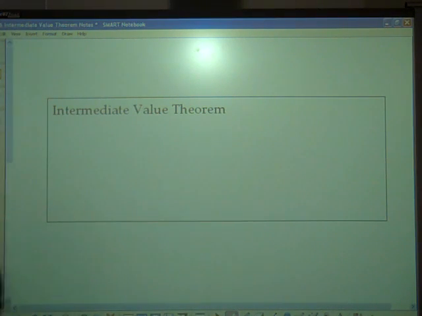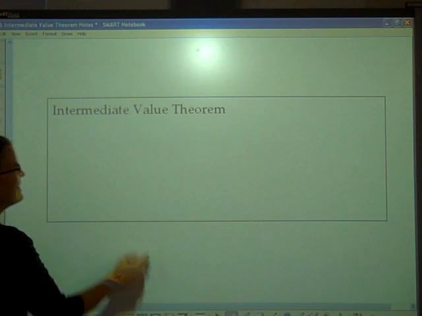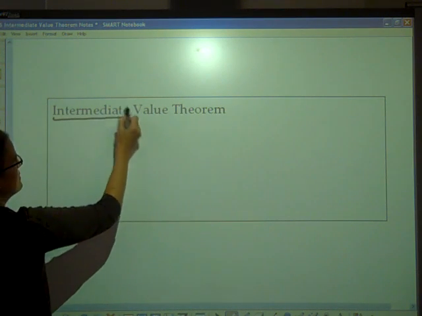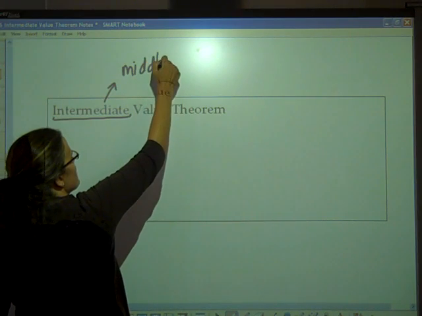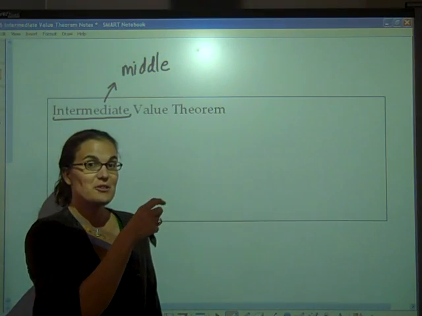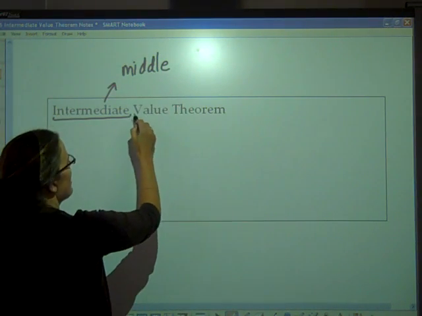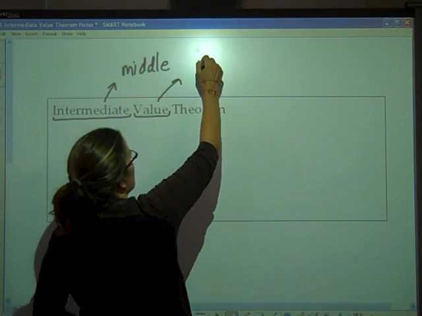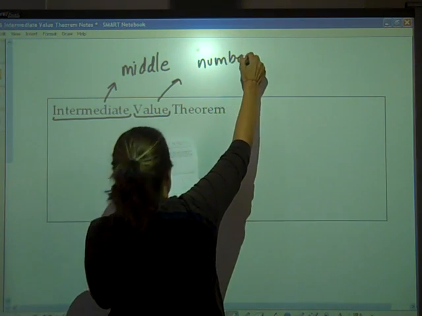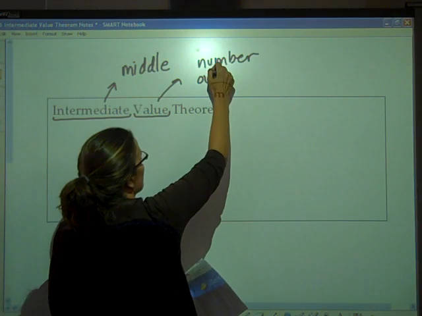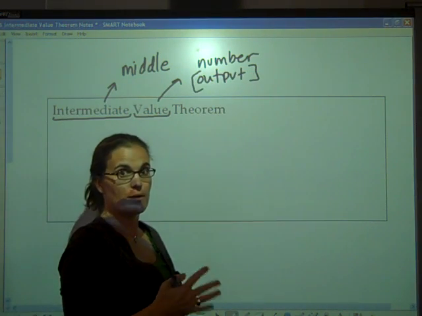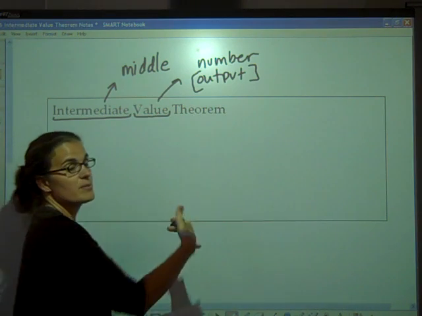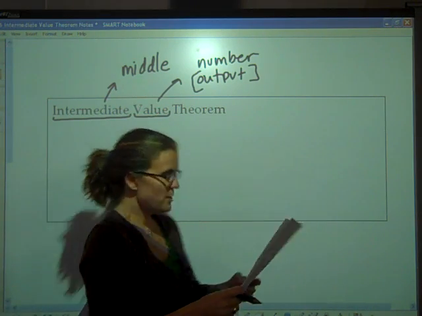So first of all, let's break this name down. Intermediate, you want to think of that as middle. You're not beginner, you're not advanced, you're in the middle, you're intermediate. Value is like a number. It's an output, though. So remember, we're talking about outputs, not inputs. We're looking at the outputs. And the theorem is like your rule. Okay, so here's the rule.